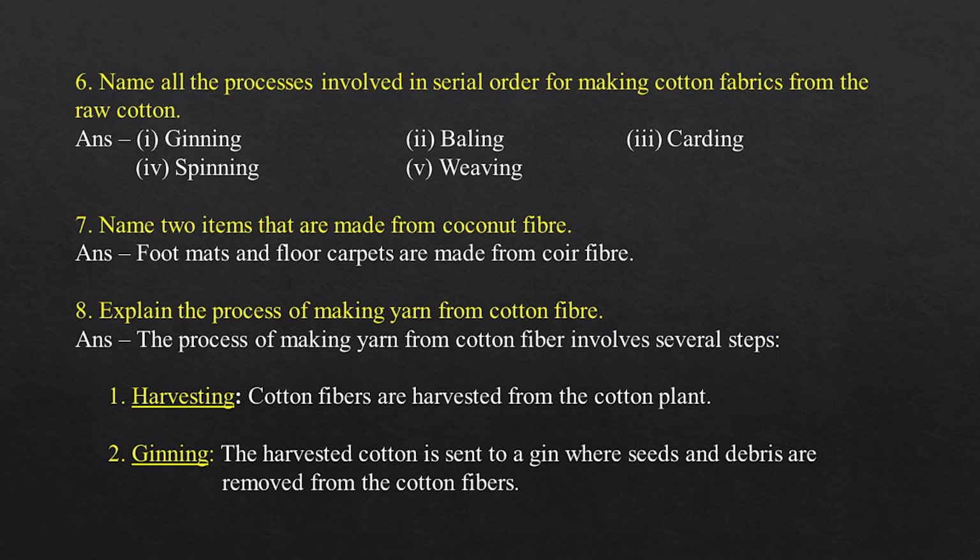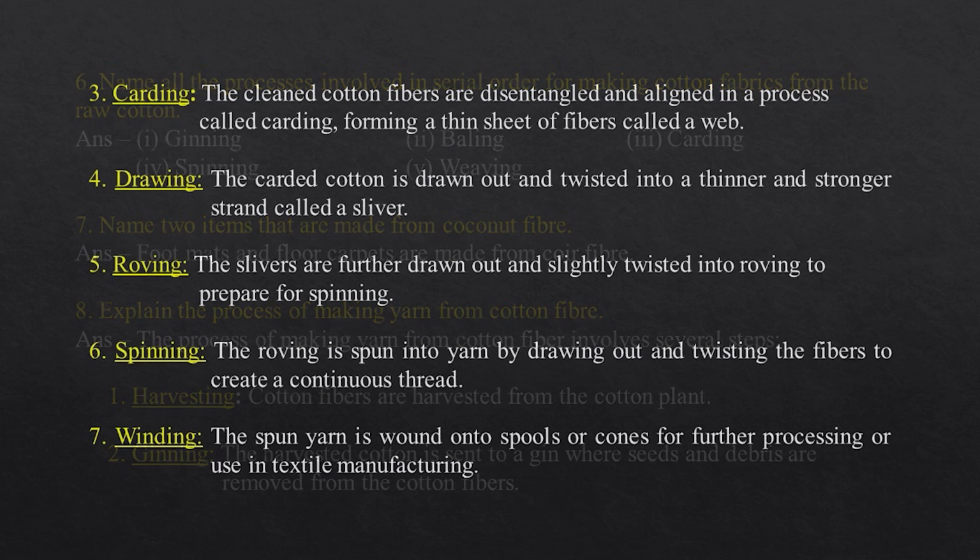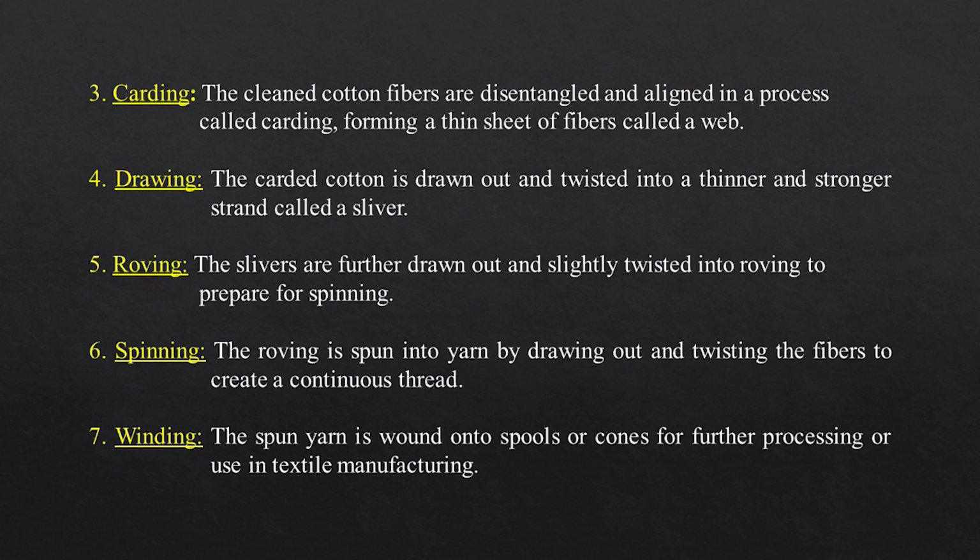8. Explain the process of making yarn from cotton fiber. The process of making yarn from cotton fiber involves several steps. 1. Harvesting. Cotton fibers are harvested from the cotton plant. 2. Ginning. The harvested cotton is sent to a gin where seeds and debris are removed from the cotton fibers. 3. Carding. The cleaned cotton fibers are disentangled and aligned in a process called carding, forming a thin sheet of fibers called a web.